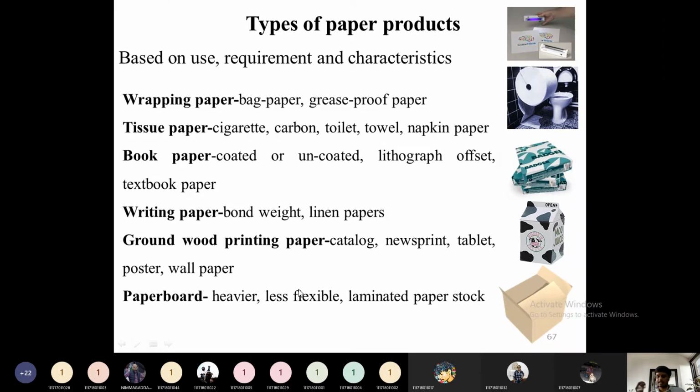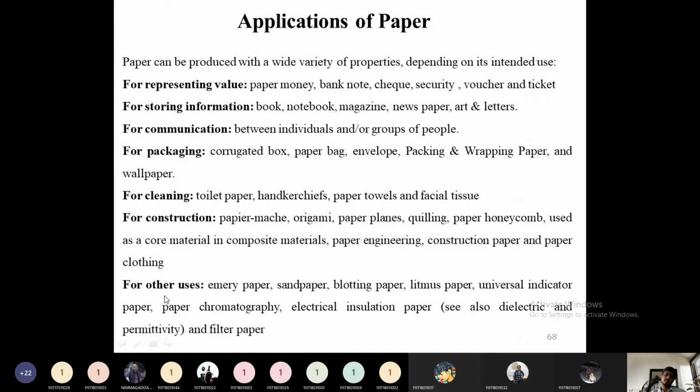So what are the characteristics? Name two characteristics of the paper boards, they are asking in the old question paper. So the characteristics of the paper boards are, it is heavier and it is less flexible, which are the two characteristics applicable for the paper boards. These are asked in the 2 marks question.